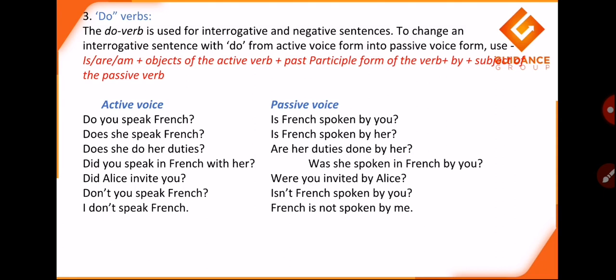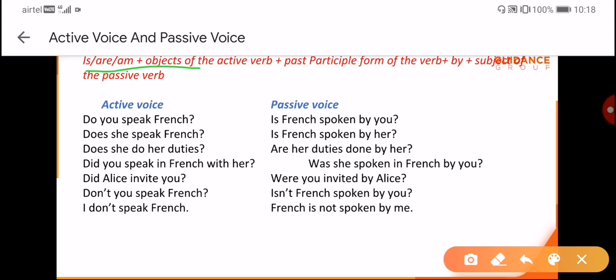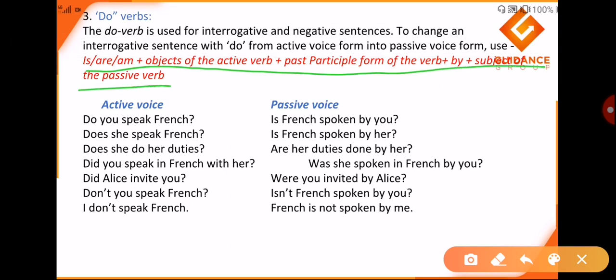Now we'll just read it. The do verb is used for interrogative and negative sentences. To change an interrogative sentence with do from active voice to passive voice, use the following thing. Actually, you don't need to remember all these things. One cannot remember such things, or even if you can remember it is fine, but in exams we have options wherein we try to eliminate which one is wrong. In this case we don't have options, so we'll abide by the rules.